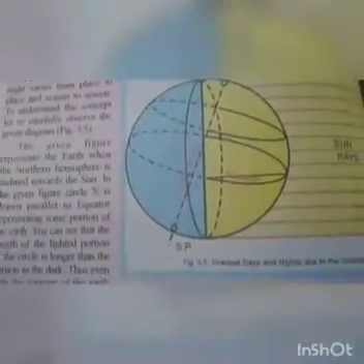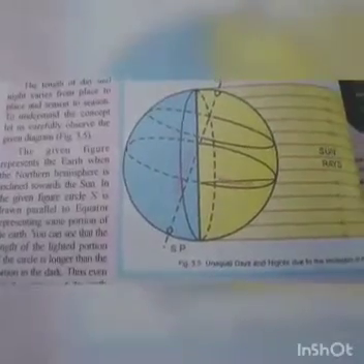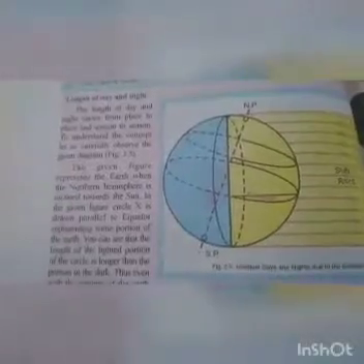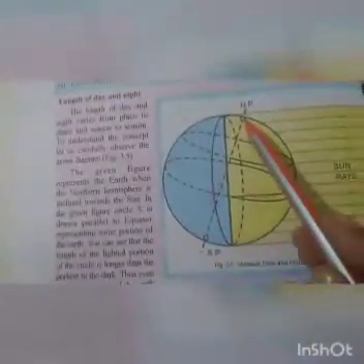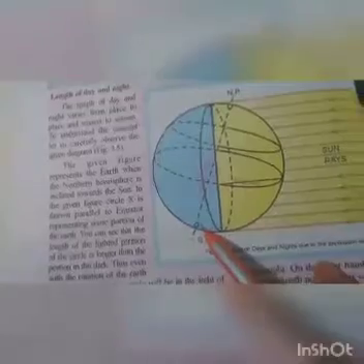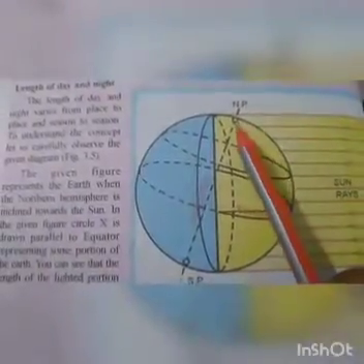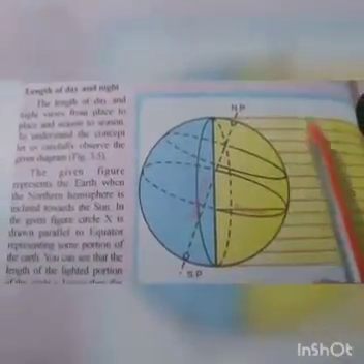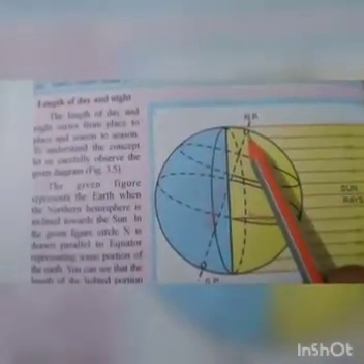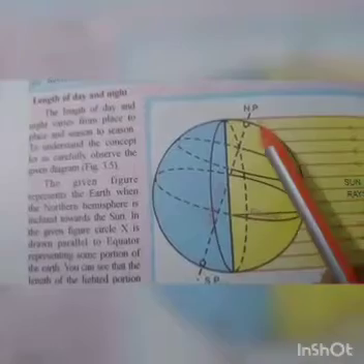Now you can also see small circles drawn around the two poles. When the northern hemisphere is inclined towards the sun, the small circle around the pole remains continuously in the light. So this north pole, which is continuously exposed to the sunlight, will have 24 hours day and no night, right?